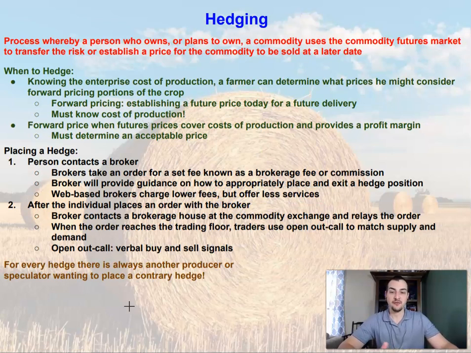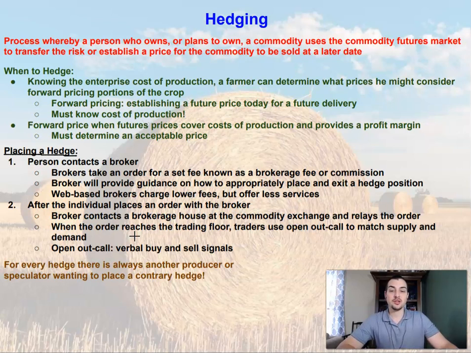So this individual goes ahead and places an order with the broker. The broker contacts the brokerage house at the commodity exchange and relays that order from the buyer, from the person wanting to place that hedge, that seller, that farmer or rancher that's placing that hedge. So that broker then places that order and relays that order.